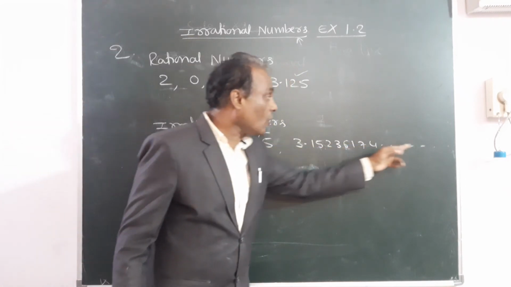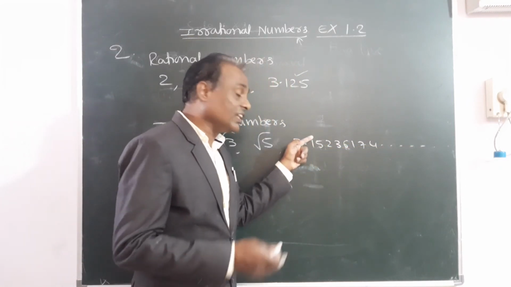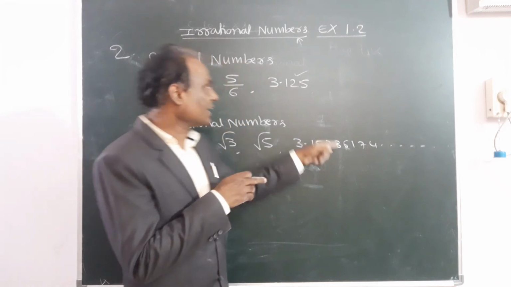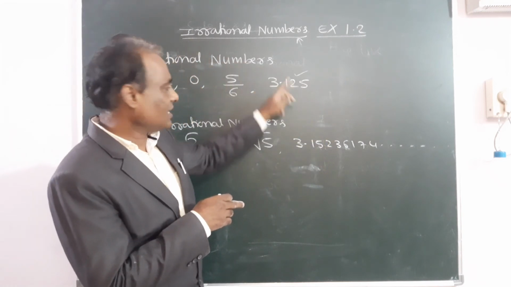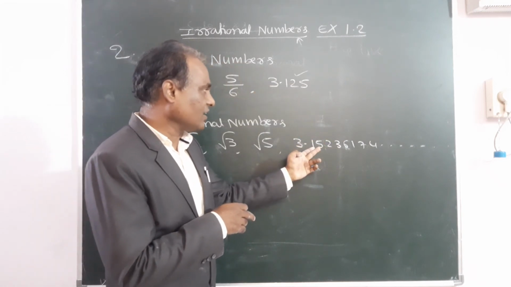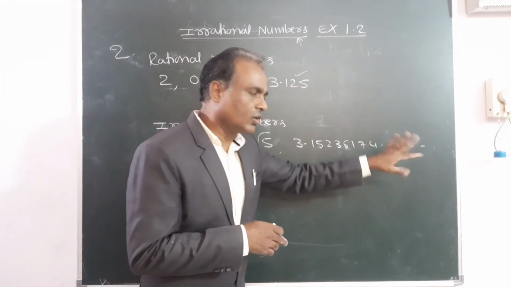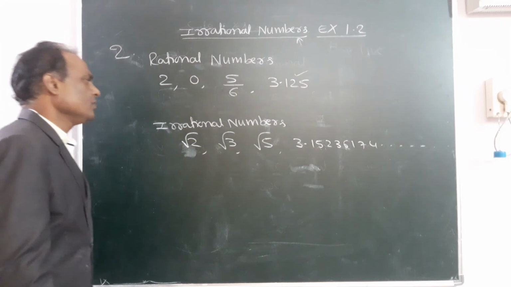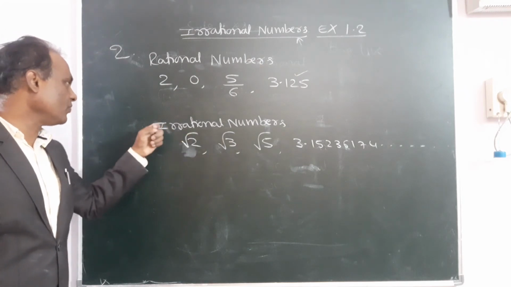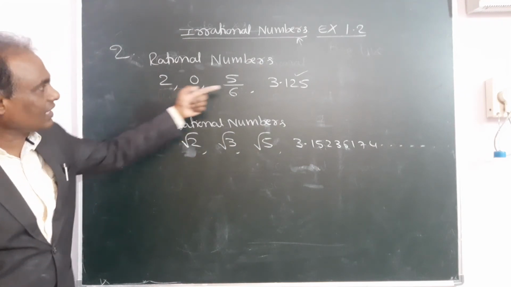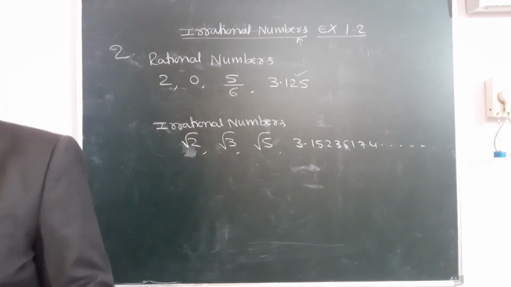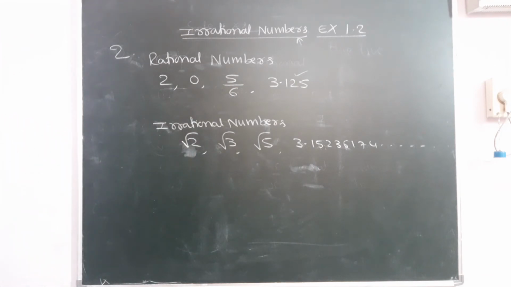But even with "so on", if it can be written as a bar, then again it will come under rational. Here we can't write it as a bar because 1 5 is not repeated anywhere. 1 5 2 also not repeated. 1 5 2 3 also not repeated. Irregular numbers are coming. So these are the examples for irrational, and these are the examples for rational. Write down. For rational numbers I wrote any numbers we can write because infinite numbers are there. So in that, write any 4.